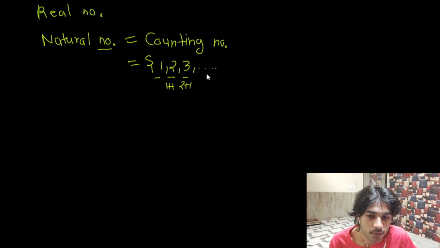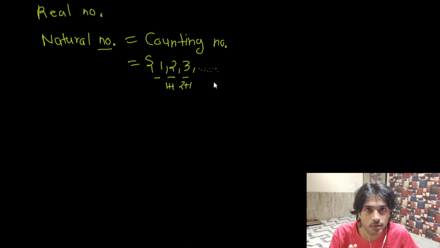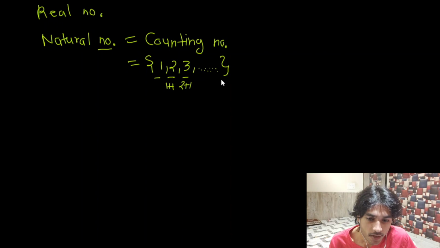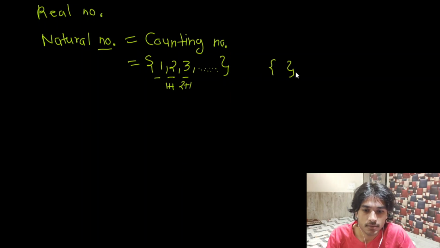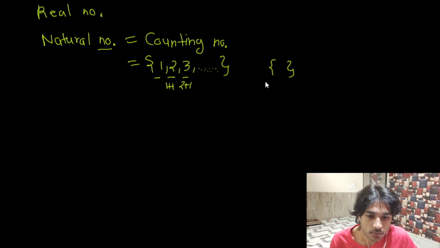So this dot dot notation simply means that we can go on forever and there is no stop, right? And these brackets I'm using to define that this is the opening of the collection and this is the end of the collection, and everything in between them is an element of that particular collection.